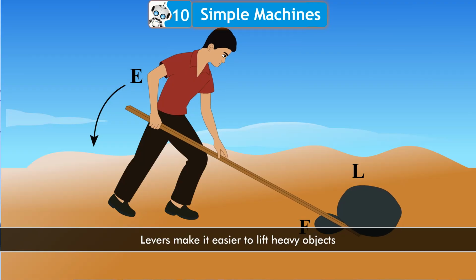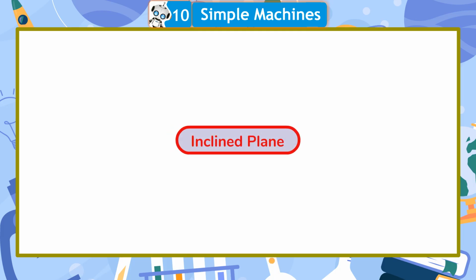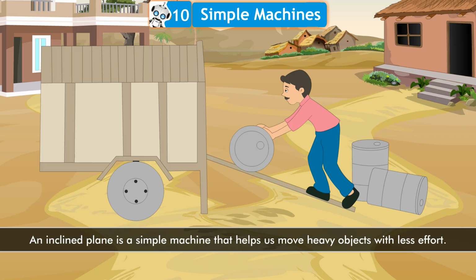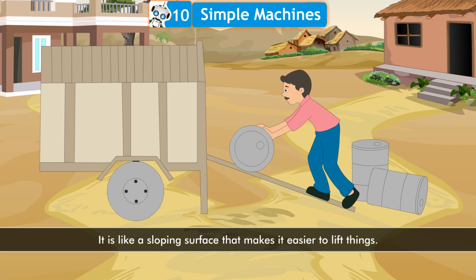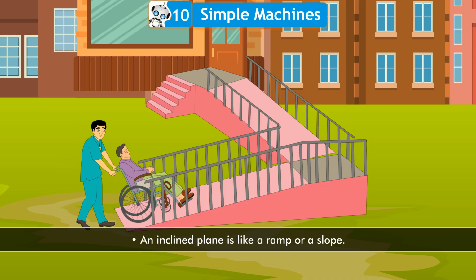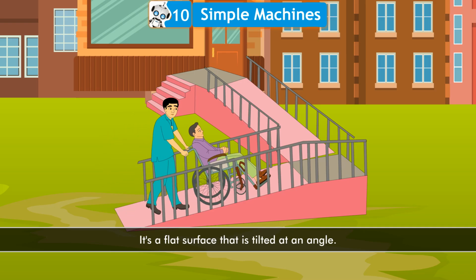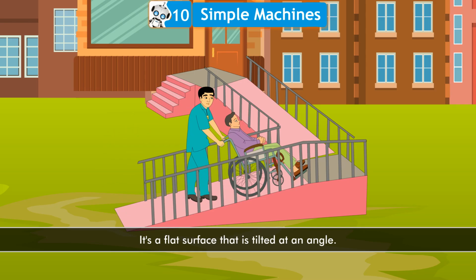Levers make it easier to lift heavy objects because they help us apply force in a way that multiplies our strength. Inclined plane. An inclined plane is a simple machine that helps us move heavy objects with less effort. It is like a sloping surface that makes it easier to lift things. Description: an inclined plane is like a ramp or a slope. It's a flat surface that is tilted at an angle.